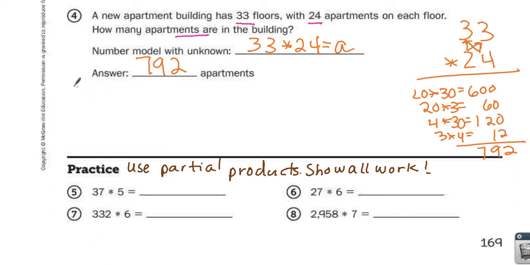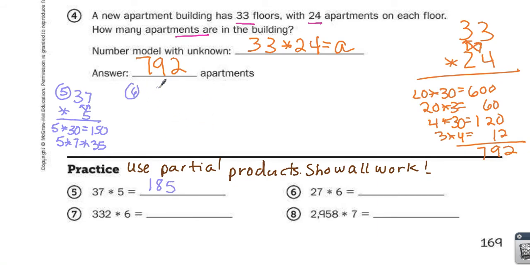Okay. I have 4 problems at the bottom that I need to show work for. So let's start with number 5, this 37 times 5. I'm going to do the same thing, except now I just have 5 times 30, which equals 150, 5 times 7, which equals 35. Add those up, 185.